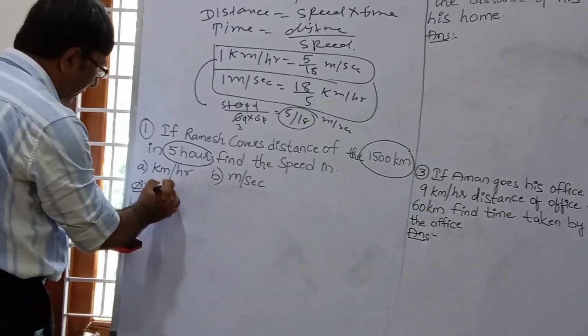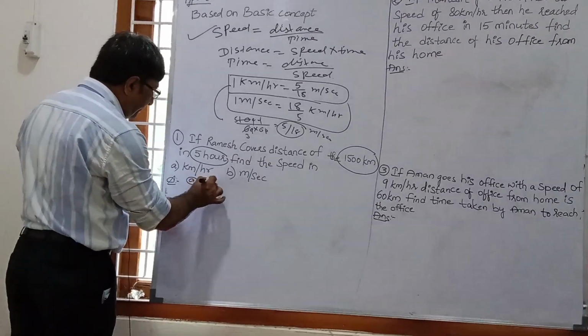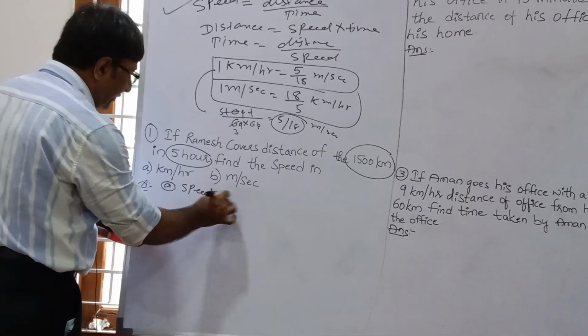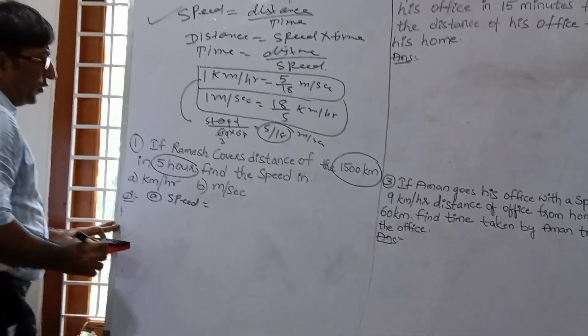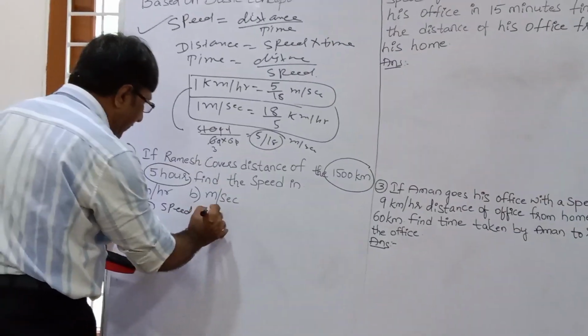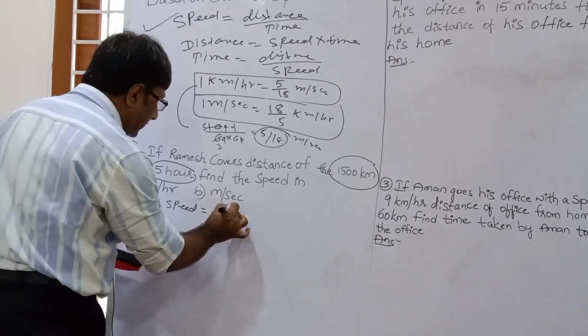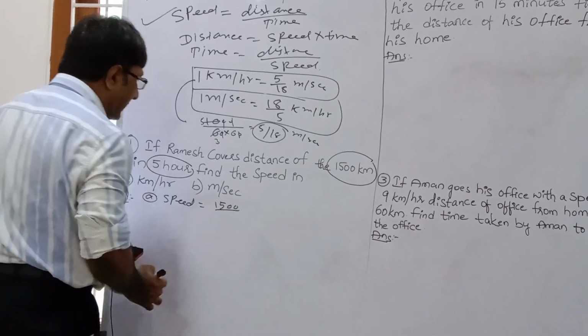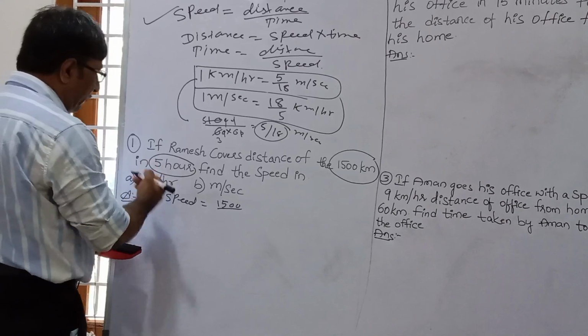So the first part: speed equal to distance upon time. Distance is given as 1500 and time is given as 5 hours.